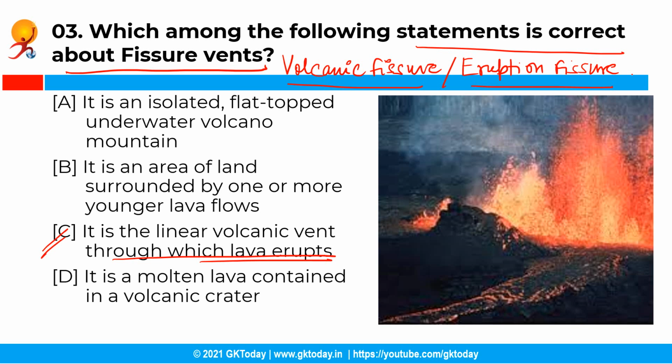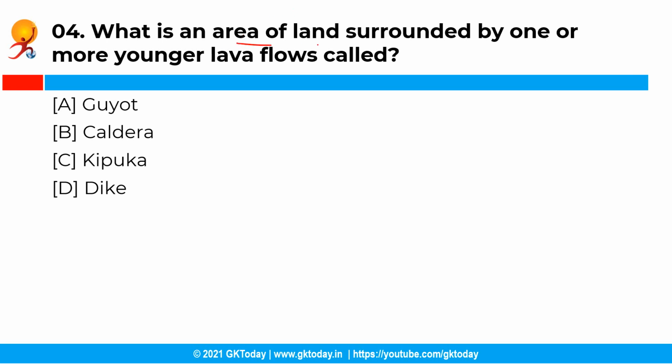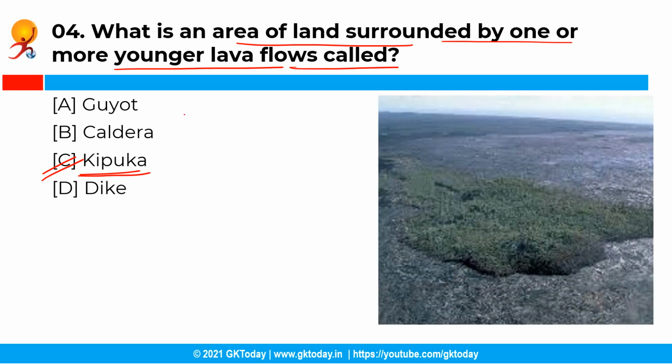Now the next question is, what is an area of land surrounded by one or more younger lava flows called? So you have the following options and the correct answer is option C, that is Kipuka. See, a Kipuka is an area of land surrounded by one or more younger lava flows, and they appear to be like islands within a sea of lava flows.